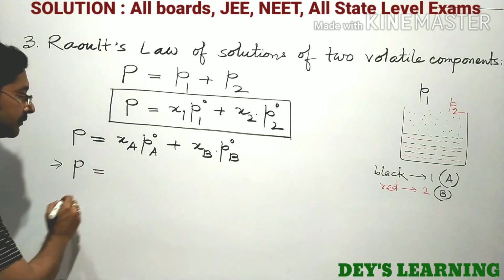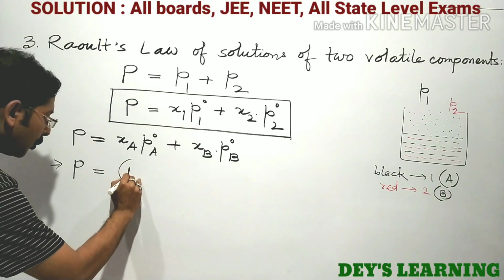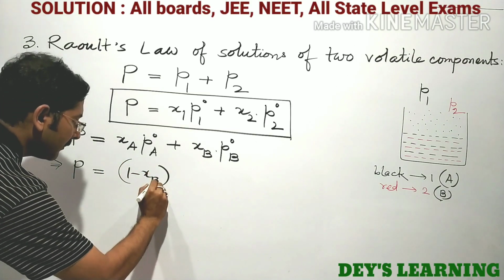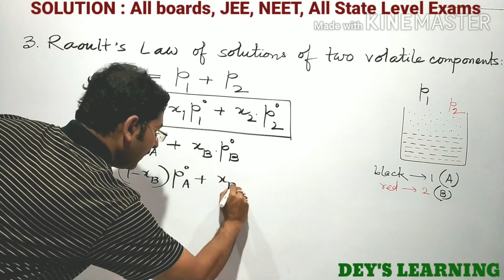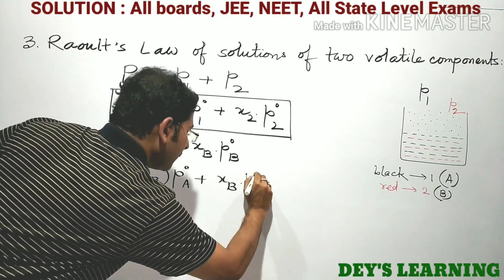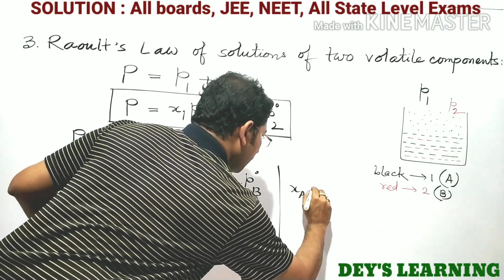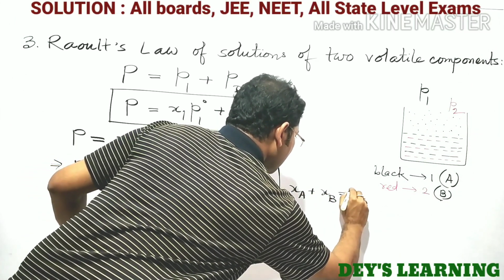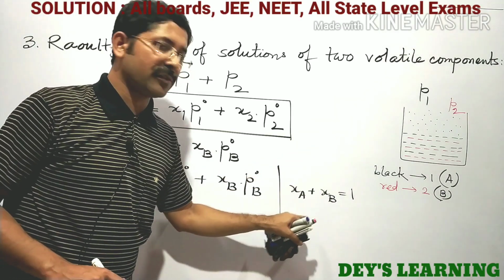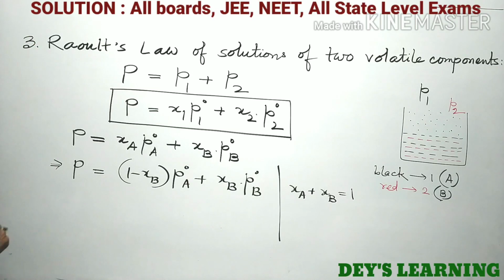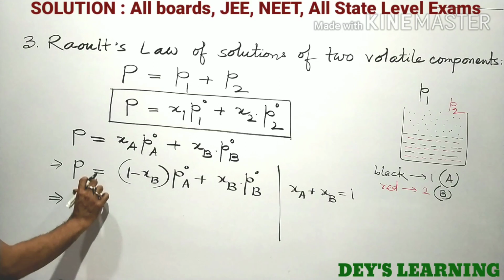P equal to (1 minus XB) into P0A plus XB into P0B. We know, of course, XA plus XB is equal to 1. Of course, the summation of mole fraction of the two components will be, of course, 1.